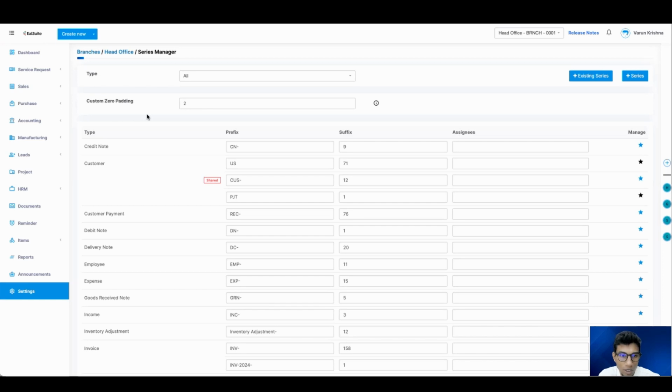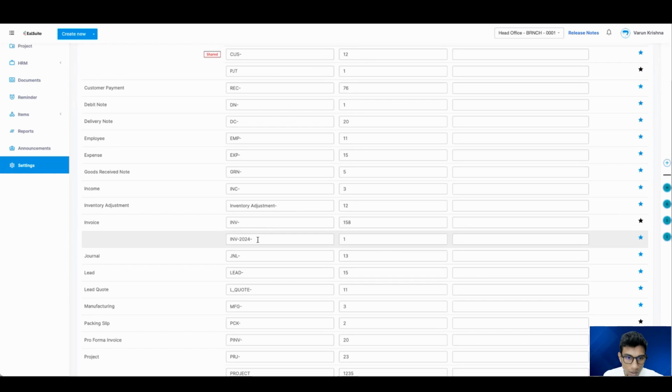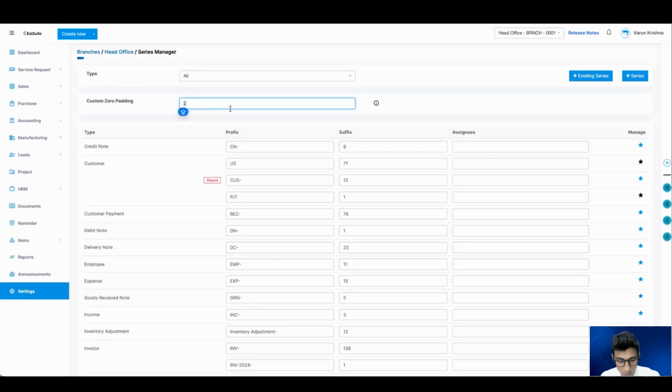But if you're working with a small set of clients, if you're creating maybe less than 100 invoices per year, you can simply put a prefix like 2024 specific to this year, and then you can set it as 1 with 0 padding as 1 itself. It's up to you guys. This is really helpful, right? That is the way in which the custom 0 padding works.